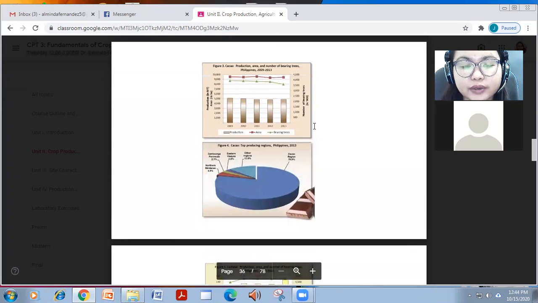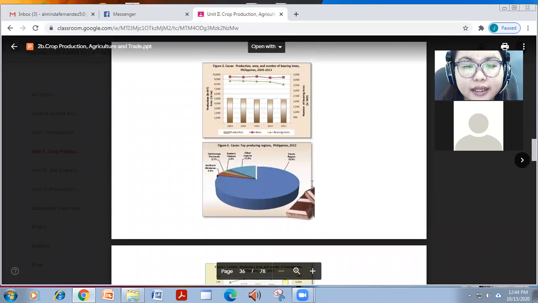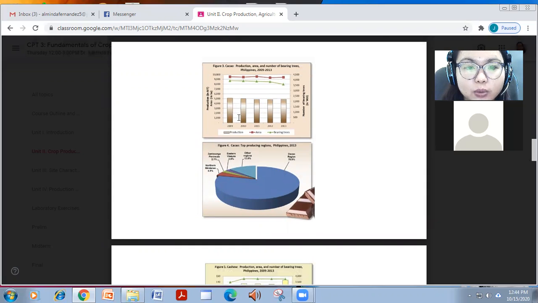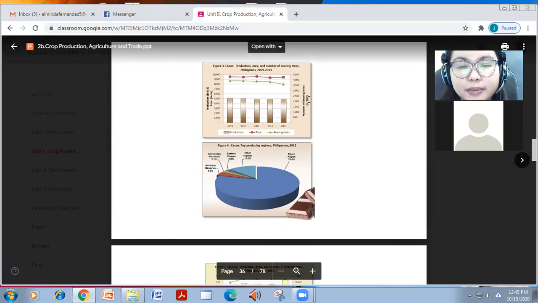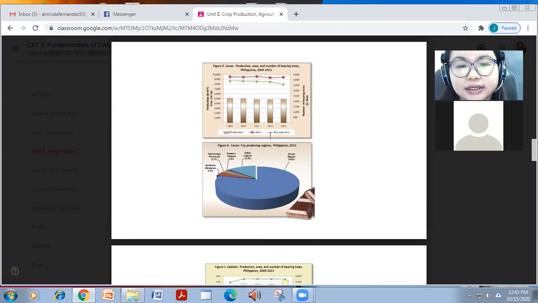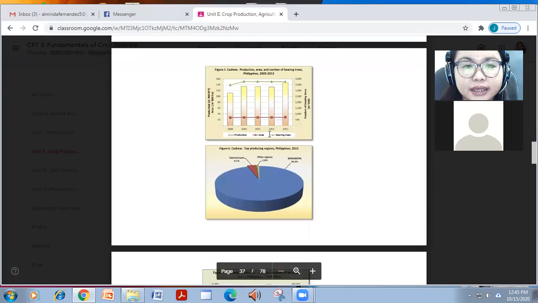For cacao, yung highest producer naman ay Davao region. While the production is just maintained through the years from 2009 to 2013, yung area at saka yung number of bearing trees also is just maintained. So that's for cacao and cashew.